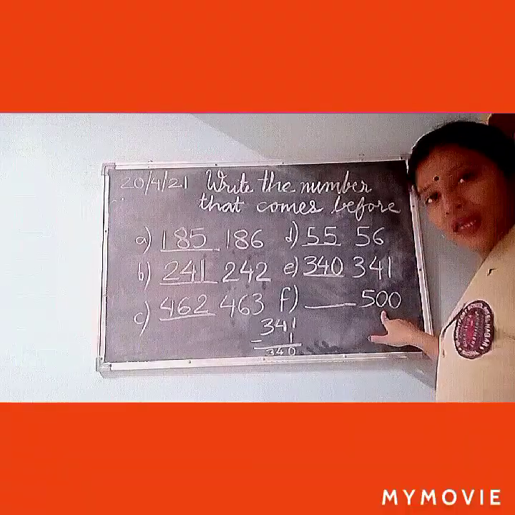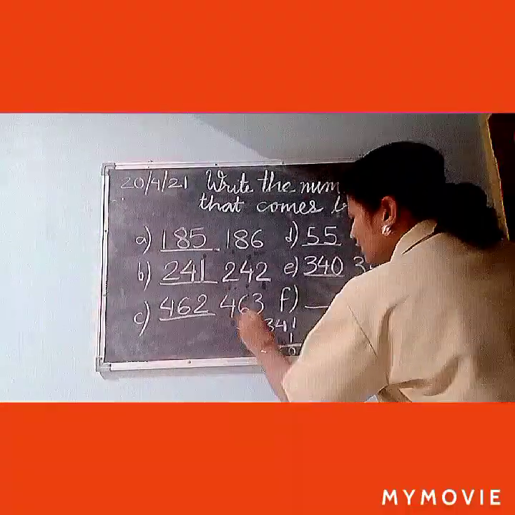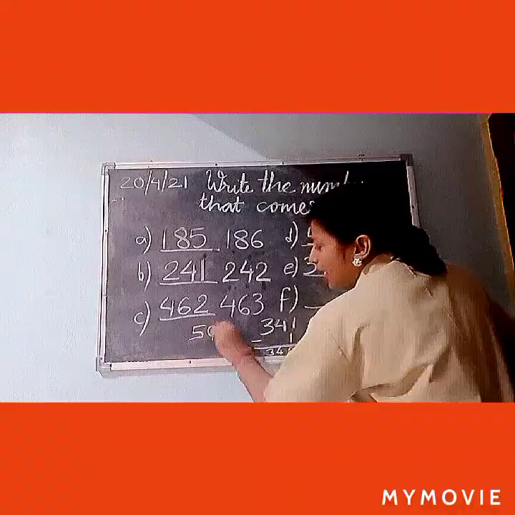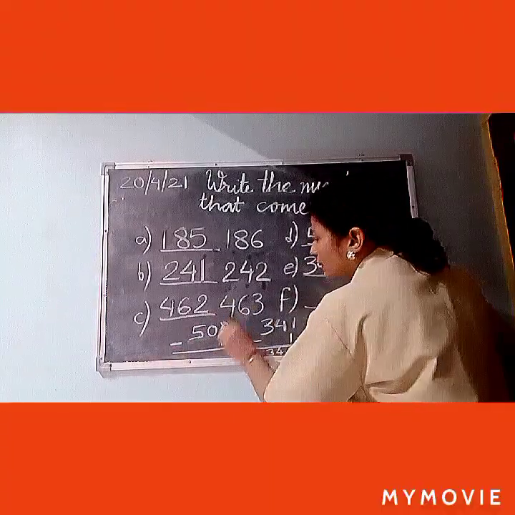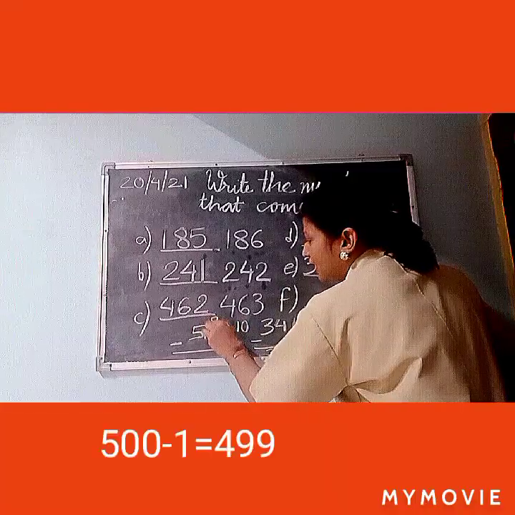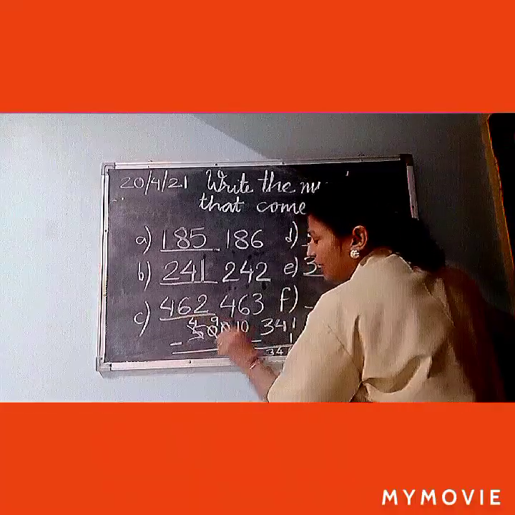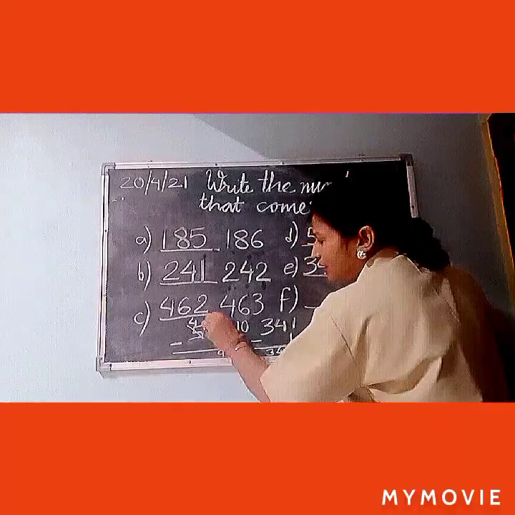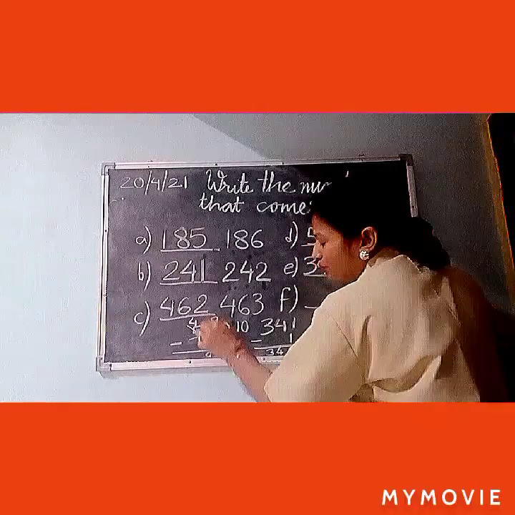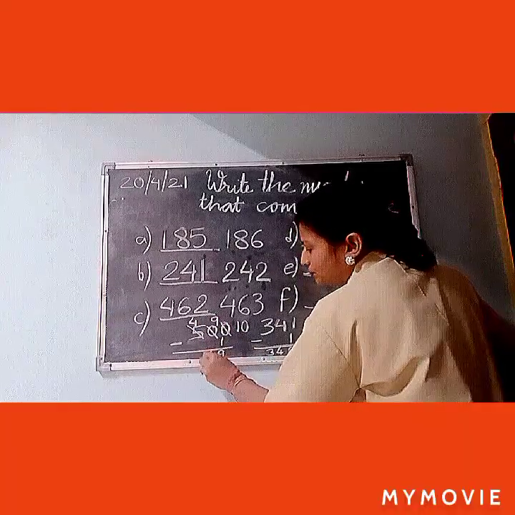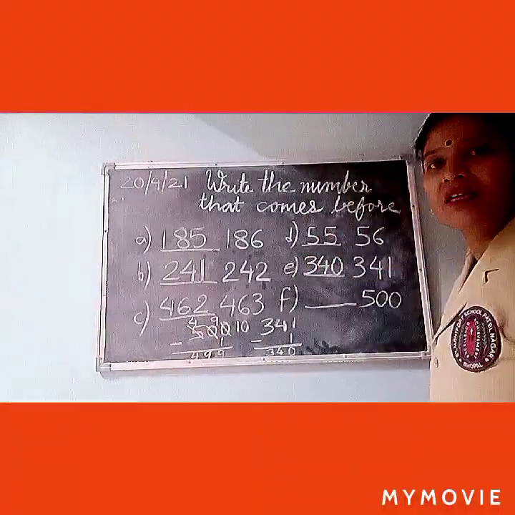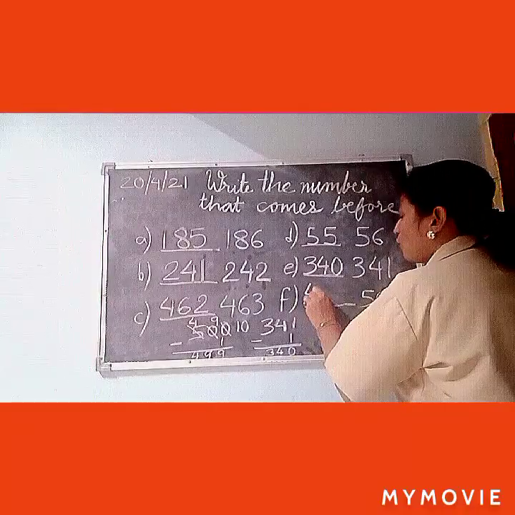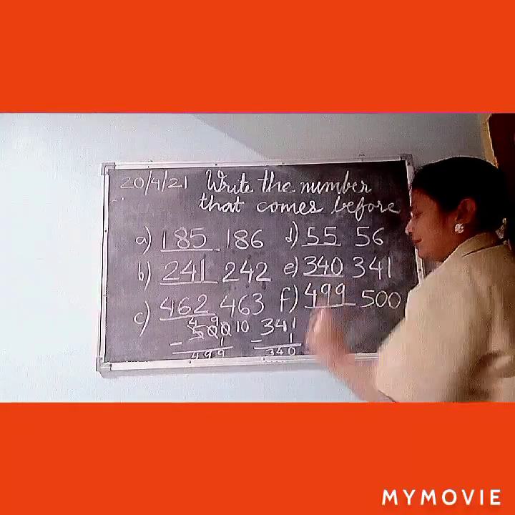Now here 500 is there. Don't worry, when they ask before, you will deduct 1. This will be 10, this will be 9 and this will be 4. So 10 minus 1 will be 9. As it is, you will write down 9 here and then 4. So the answer will be 499.